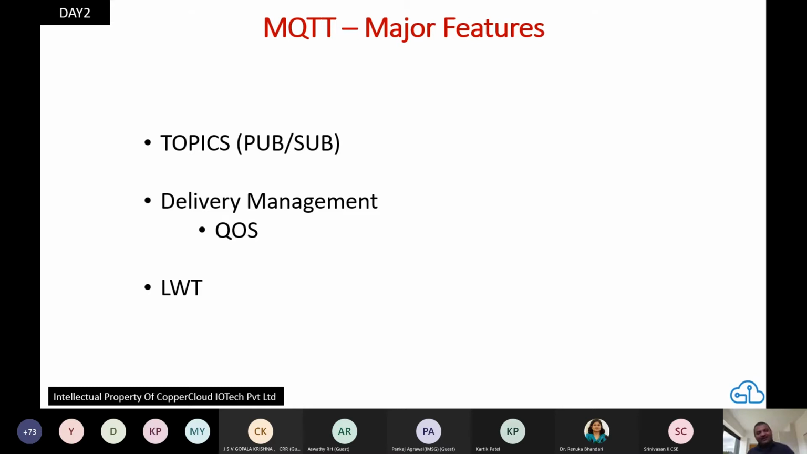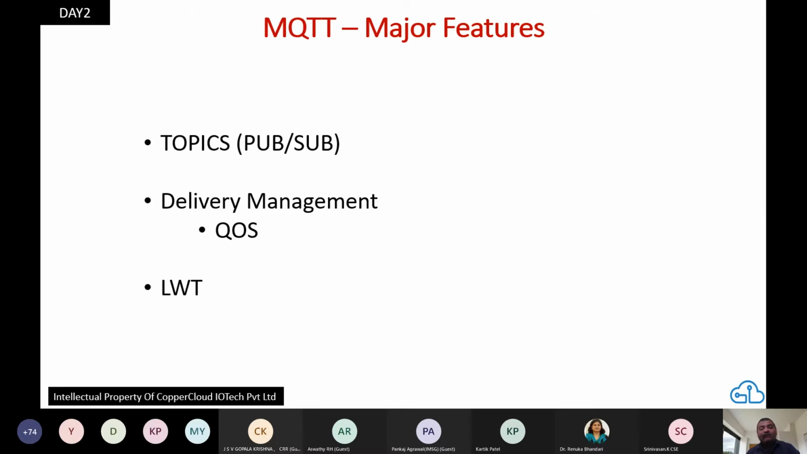Now, the third major feature MQTT offers is a very nice feature. We use it every day. This is called LWT. Okay, and LWT stands for last will and testament. Really, I'm not joking. Okay, so people among the group might be thinking, why are we talking about dead things and will and testament and all?